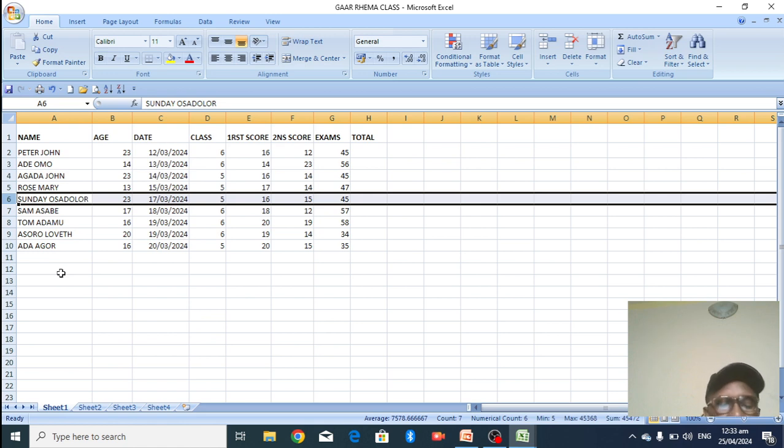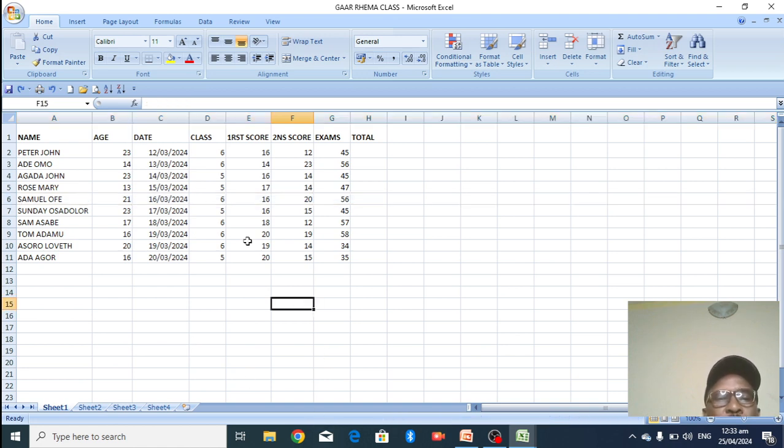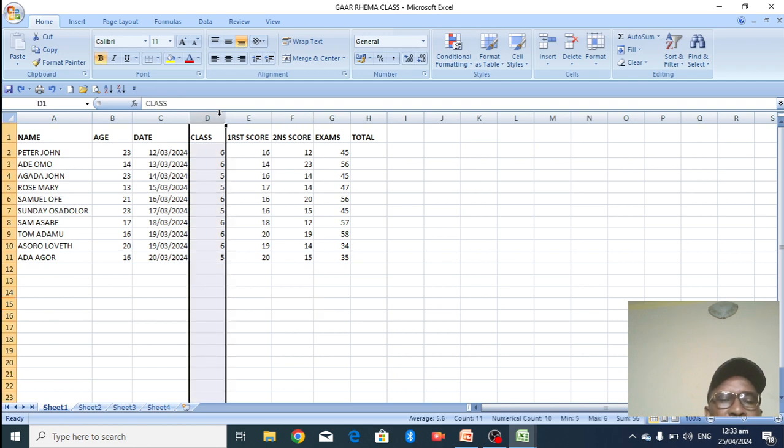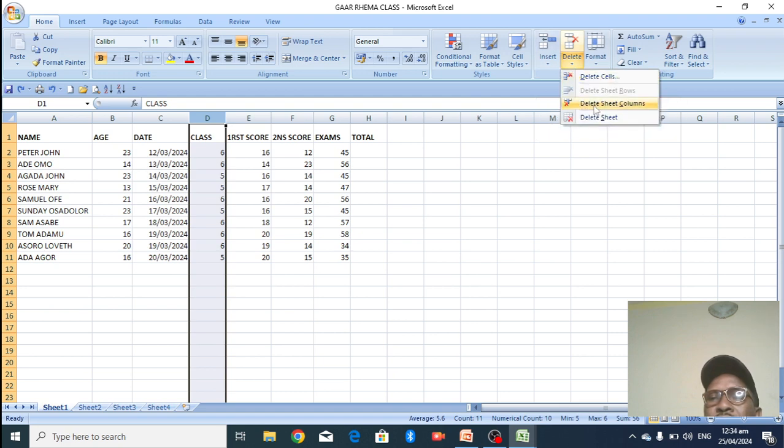So that has deleted a row. Then you undo it so that you get the data complete. The same thing applies to a column. I said, okay, this one ought not to be here. Let me remove the class. It doesn't matter. I click on it. You can also come here, look at it, click on delete and delete the sheet column.